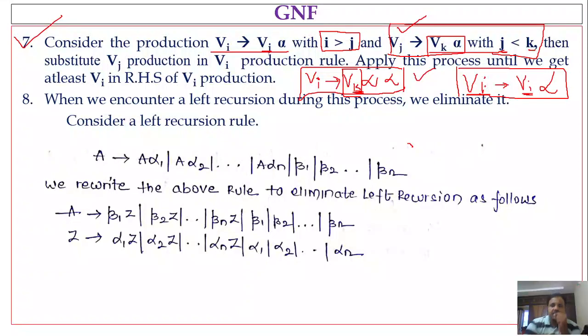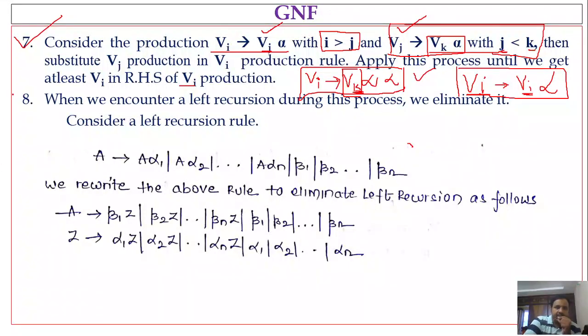So I think the rule is very clear. Here we are considering the production Vi denotes Vj alpha, where i value is greater than j, and Vj will be considered as in GNF. So what we have to do? Substitute that Vj value in the Vi production rule. This process we have to repeat until the RHS consists of the Vi variable, until you get Vi in the RHS of the production.